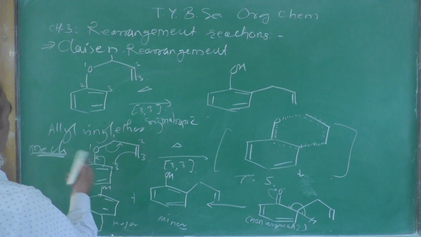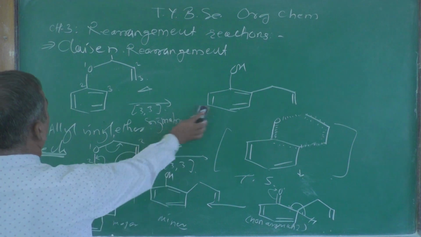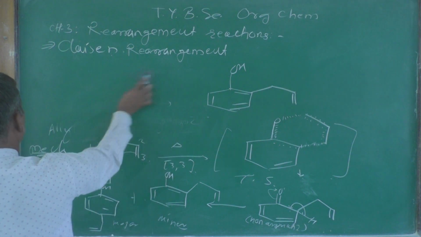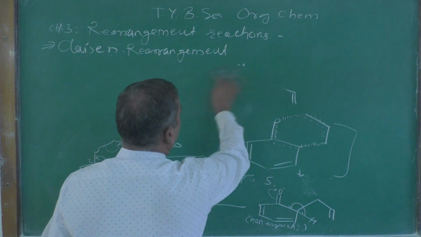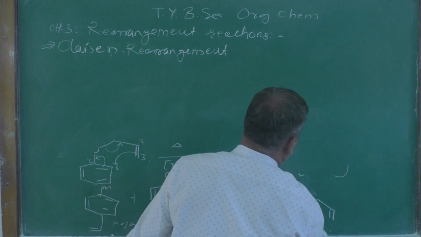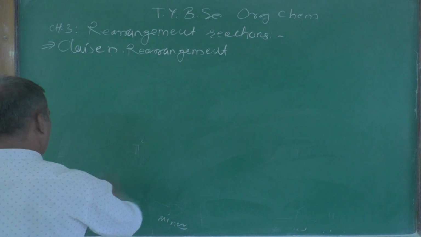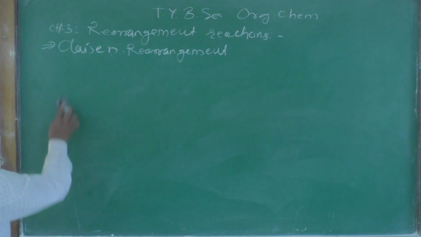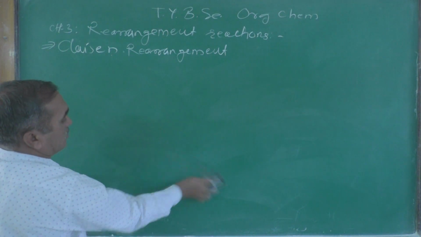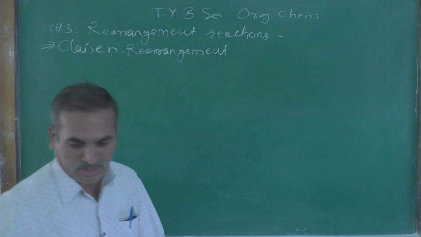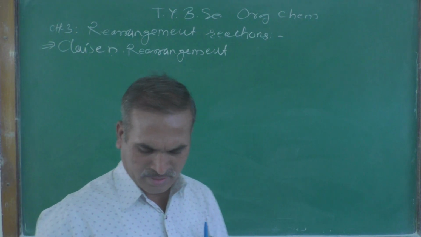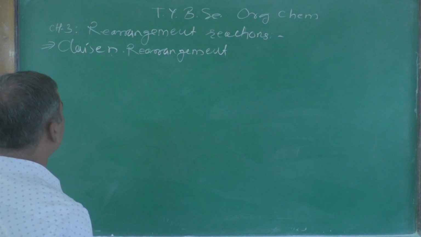Now let us see one more example over here that can give you a clear idea about the 3,3 sigmatropic rearrangement reaction. Let me give you one more example so that you can get a clear idea about that Claisen rearrangement reaction.